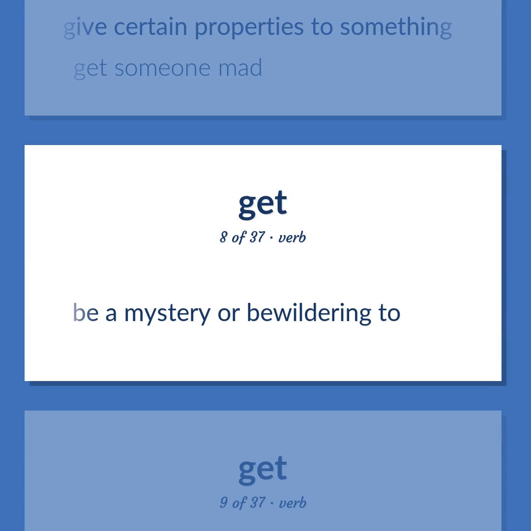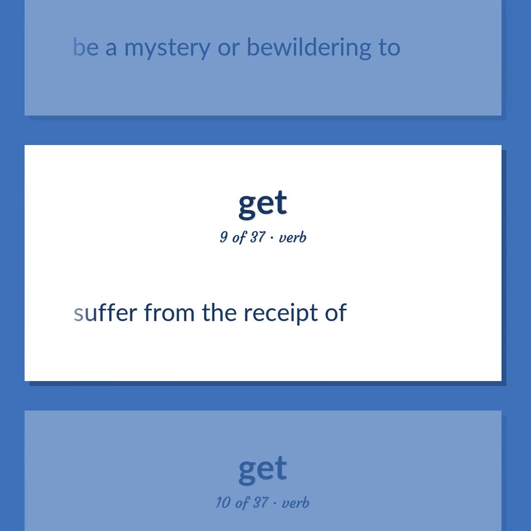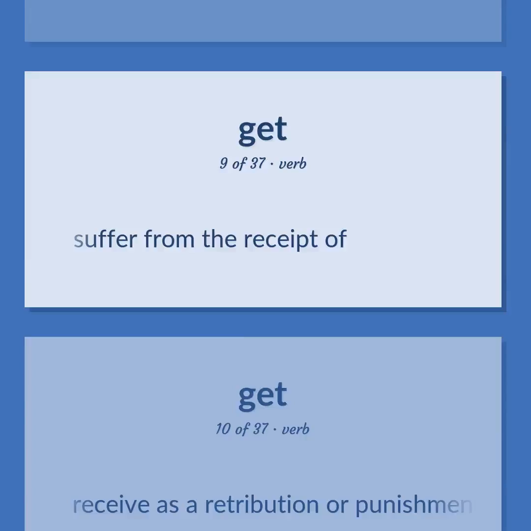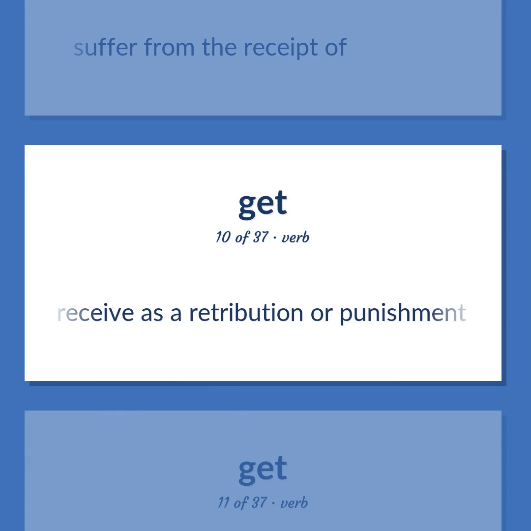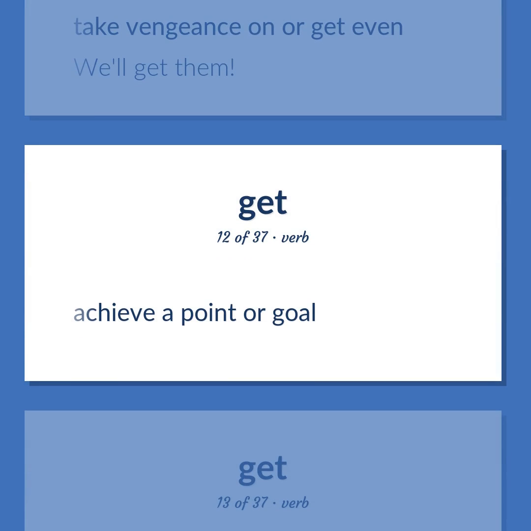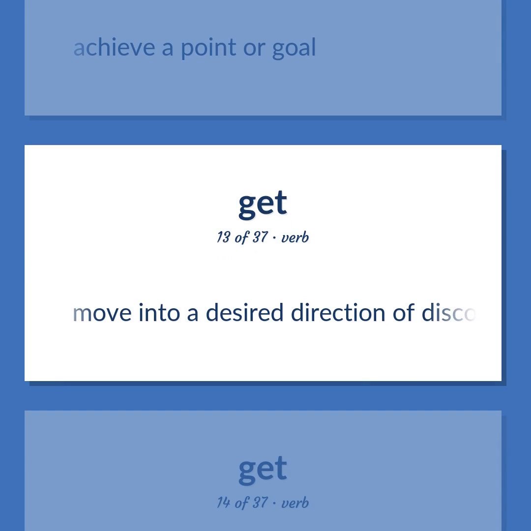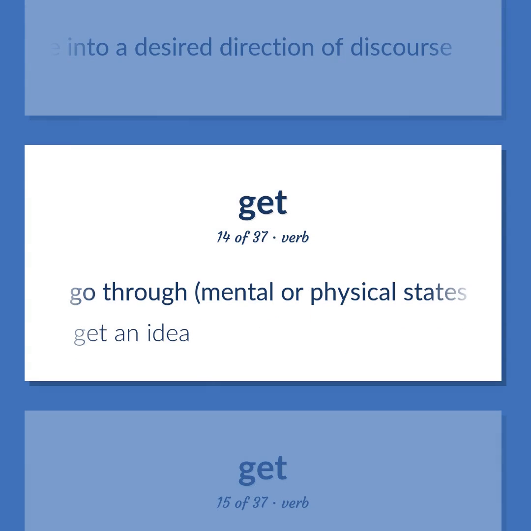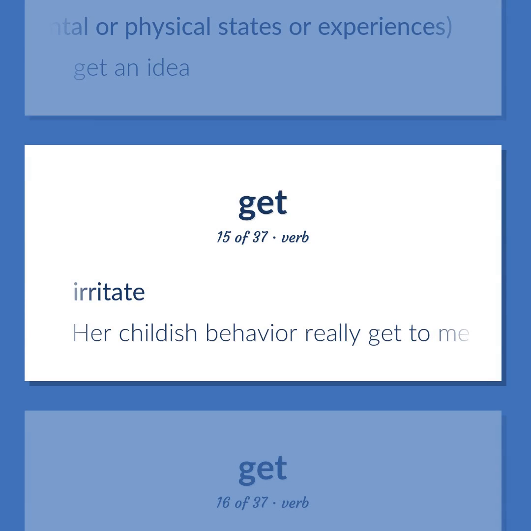Be a mystery or bewildering to. Suffer from the receipt of. Receive as a retribution or punishment. Take vengeance on or get even. We'll get them. Achieve a point or goal. Move into a desired direction of discourse. Go through mental or physical states or experiences. Get an idea. Irritate. Her childish behavior really gets to me.